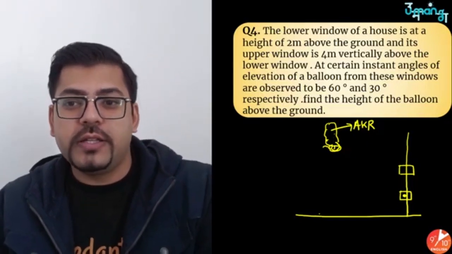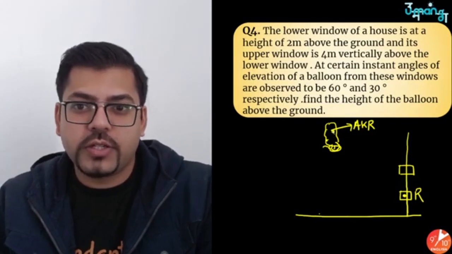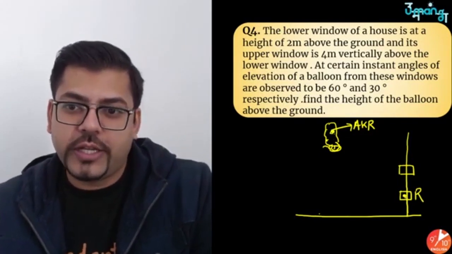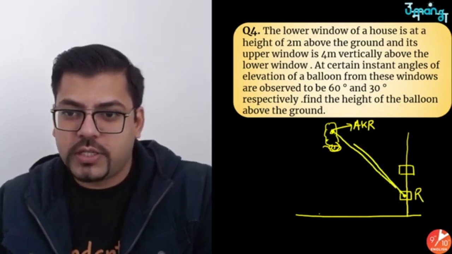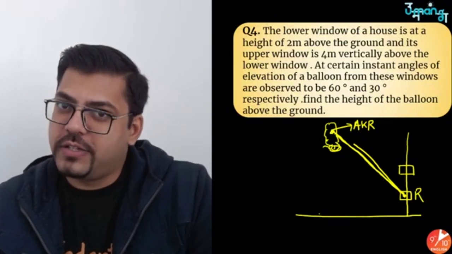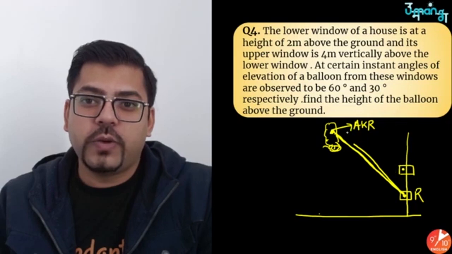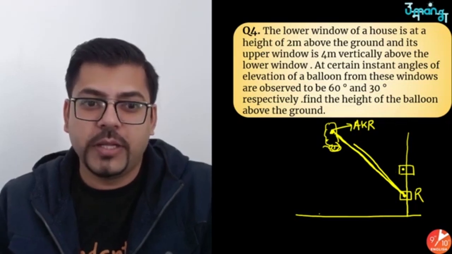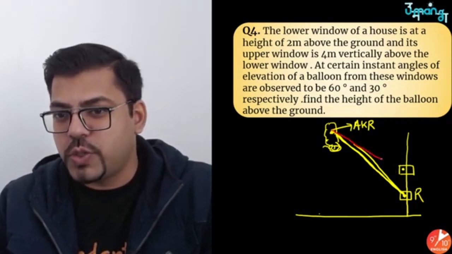Now somehow Rudraksh got the information: oh, AKR sir's girlfriend is traveling in the balloon, I should look at her. So he looked at AKR sir's girlfriend. Now somehow Kanika also got this information: oh wow, AKR sir's girlfriend is traveling in the balloon. So she also wanted to watch her, like, who is she? So she also watched from here.